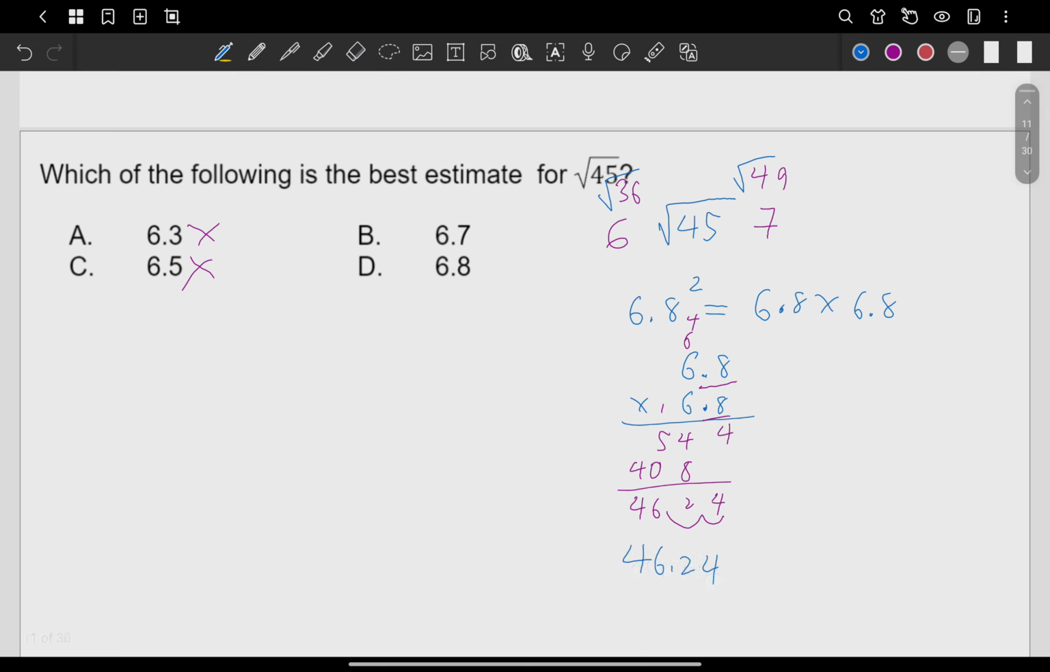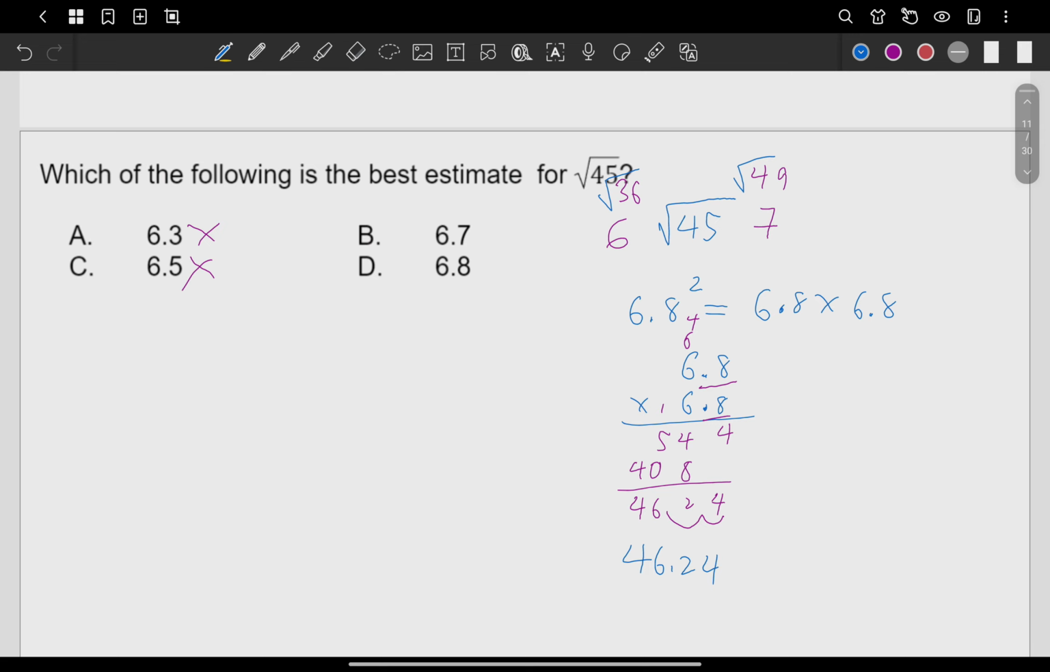So it's higher than 45. So automatically 6.8 is wrong. Or actually, not automatically wrong, but it's quite far, right? It's quite far from 45 already. So what we do is let's check first if 6.7 will work, and then we will see which one is much closer to 45.